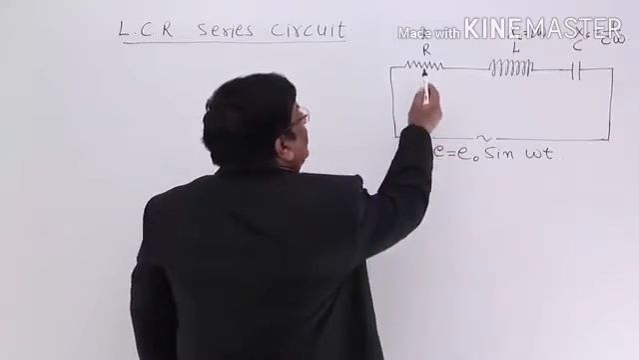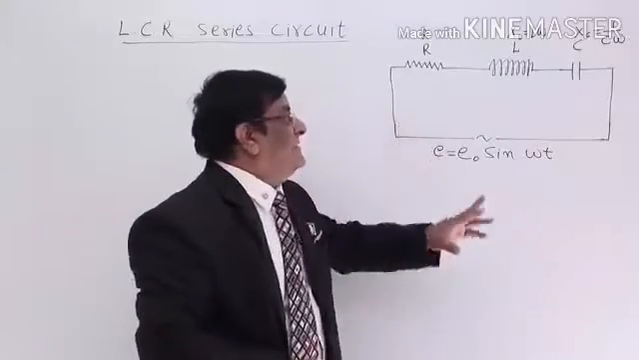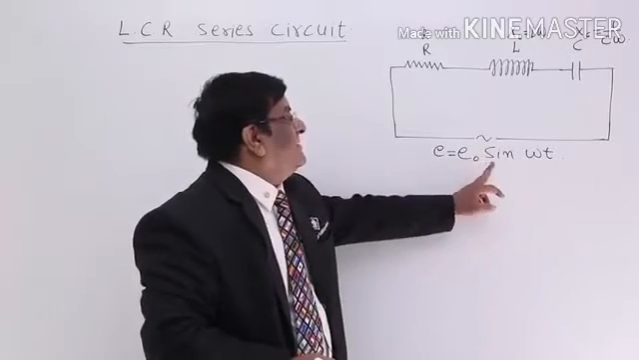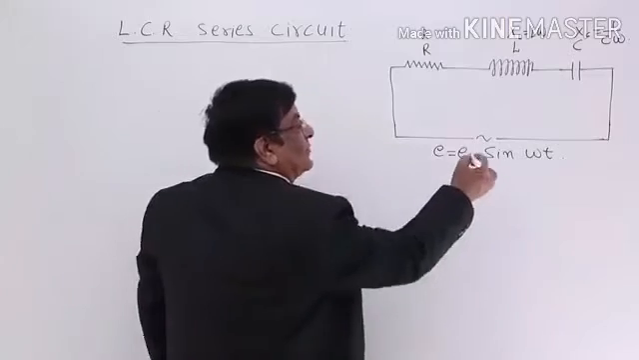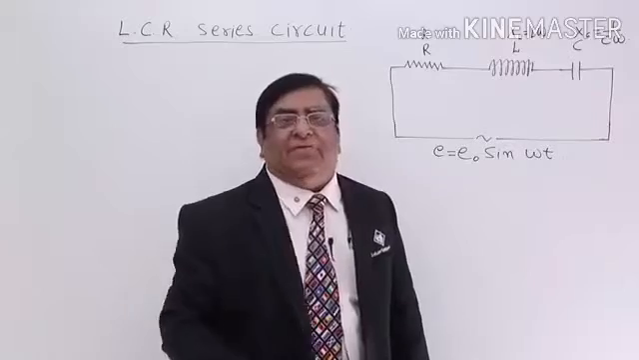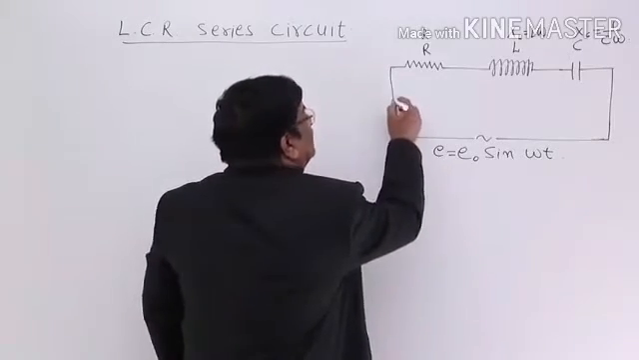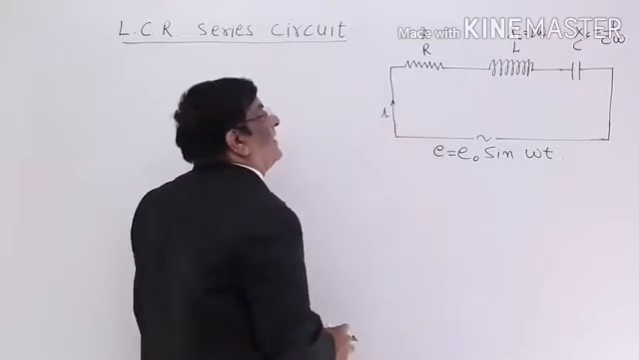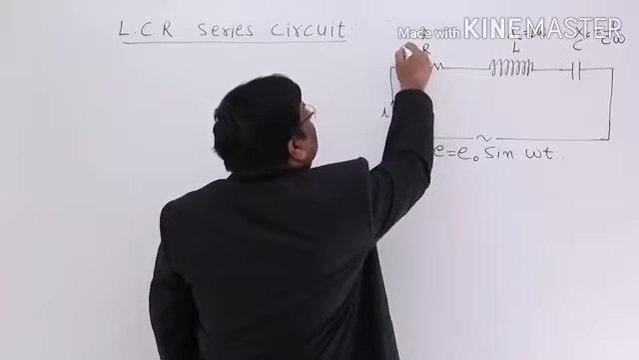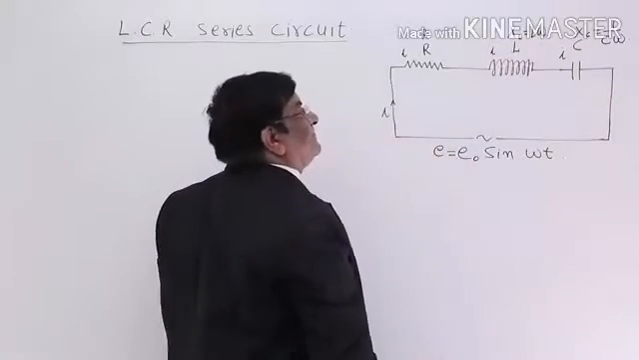Now, all three, resistance, inductor and capacitance, these three elements are in series, and we are applying AC in the form E is equal to E naught sin omega t. This keeps on changing. We know that in series, at any given instant, current is the same. Let us suppose at any instant the current here is I. Here also I will be the current, here also, and here also.